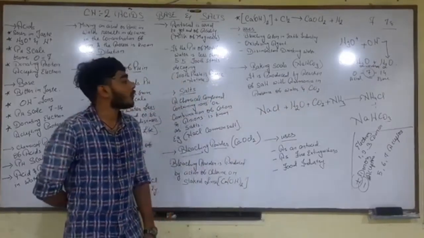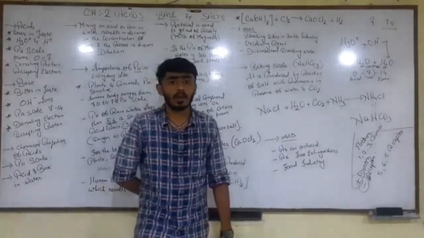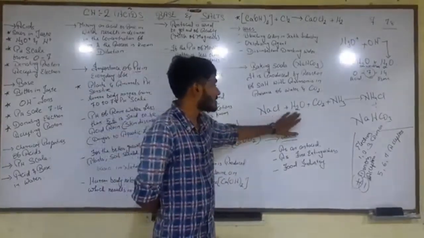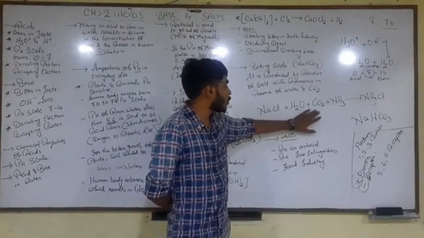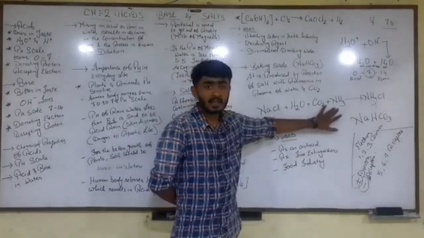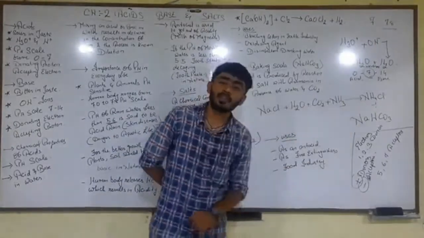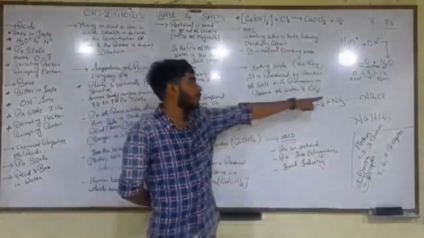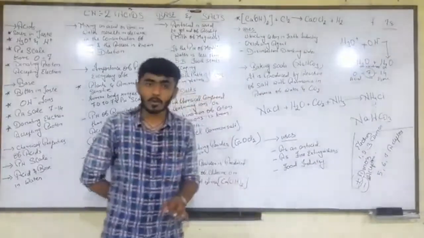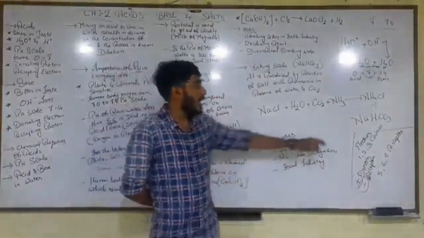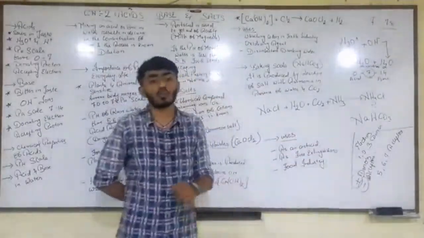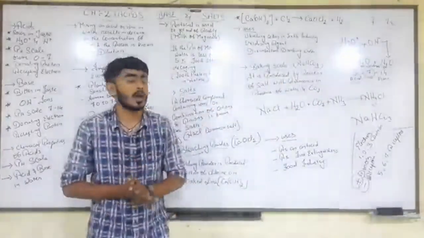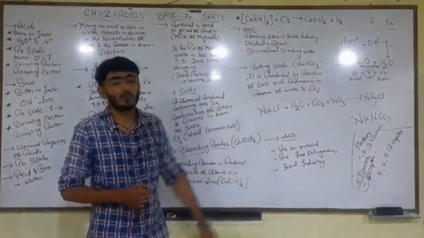I am repeating one last time: NaCl plus H2O plus CO2 plus NH3 will give you NH4Cl plus NaHCO3. NH4Cl is ammonium chloride and NaHCO3 is sodium hydrogen carbonate, also known as baking soda.